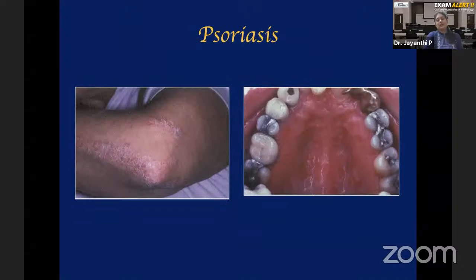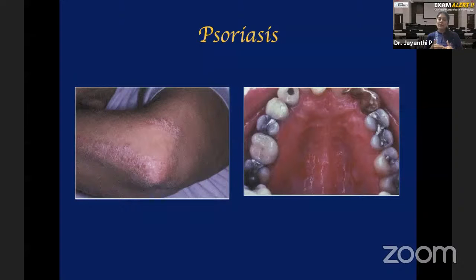The second disease, which is immunologically mediated, is psoriasis. So here also, the exact etiology is not known. It's not an autoimmune disease. But what happens here is the epithelium has a high turnover rate. High turnover rate means you have oral epithelium, right?